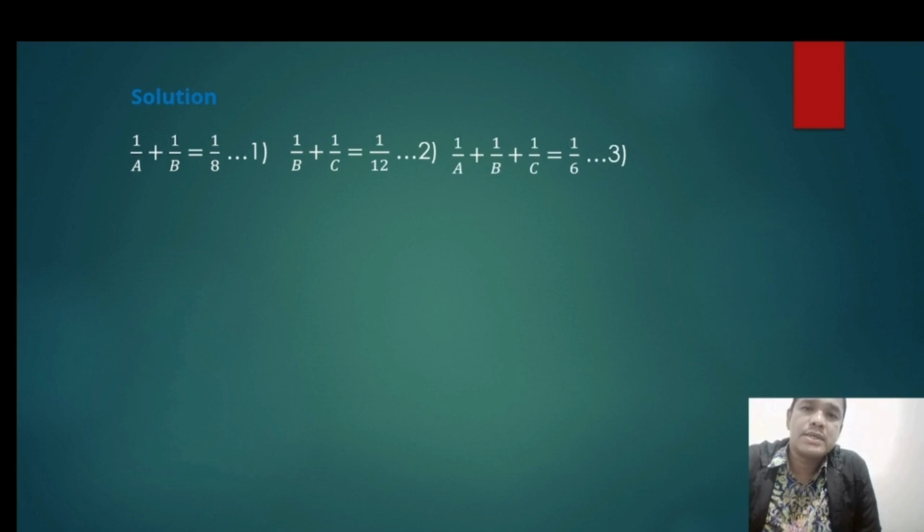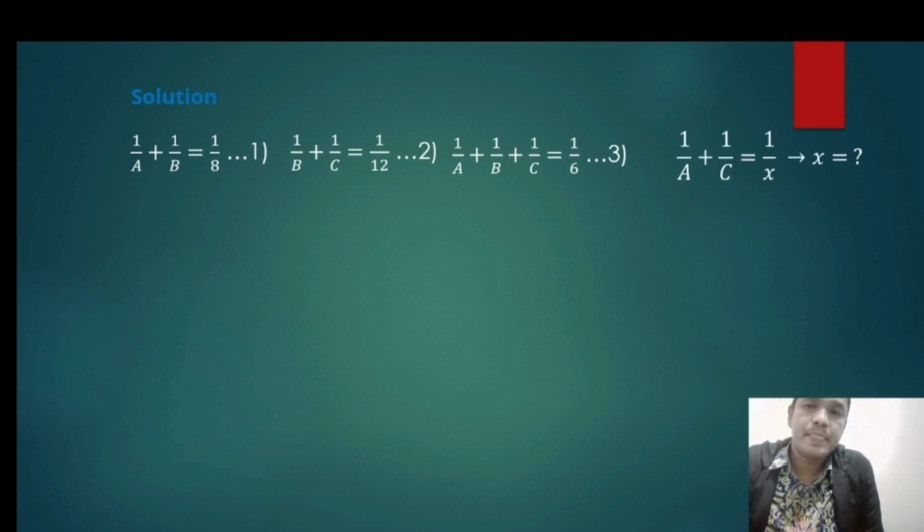And the third equation is, if A, B, and C work together, the project can be completed in 6 days. The equation is 1 divided by A plus 1 divided by B plus 1 divided by C is equal to 1 divided by 6. And the question is, in how many days can A and C complete the project? The number of days is represented by X.